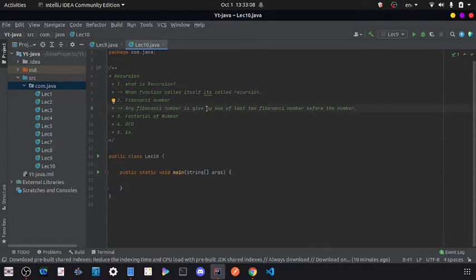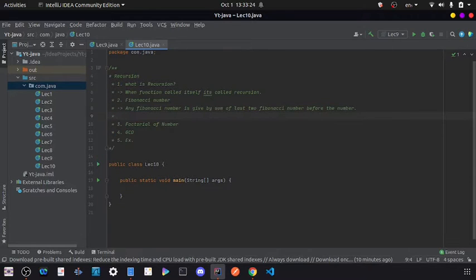Any Fibonacci number, as we all know, I hope you know what a Fibonacci number is. If you don't, I am telling you that any Fibonacci number is represented by the sum of the two Fibonacci numbers before it. In the Fibonacci series, the first two numbers are 0 and 1.